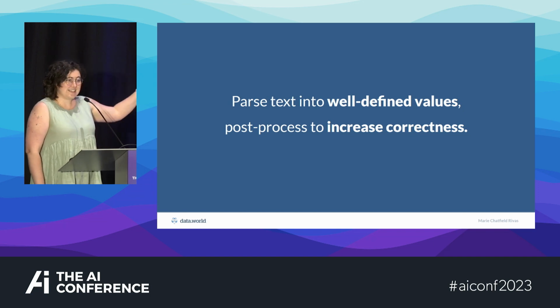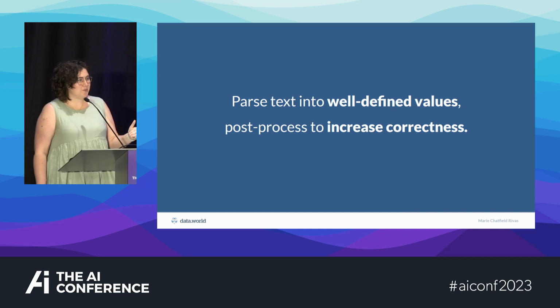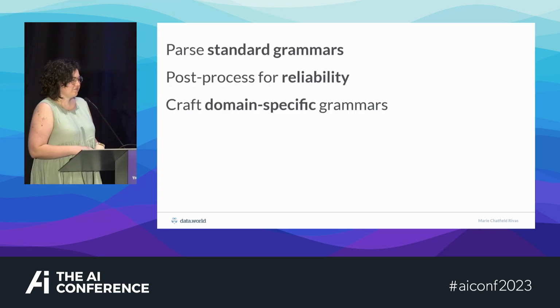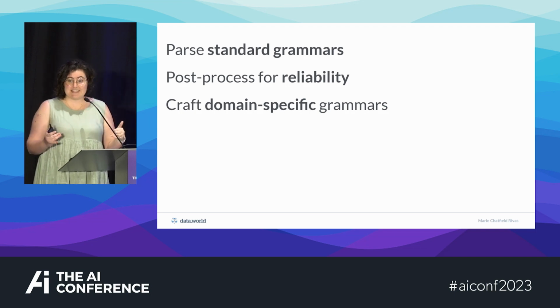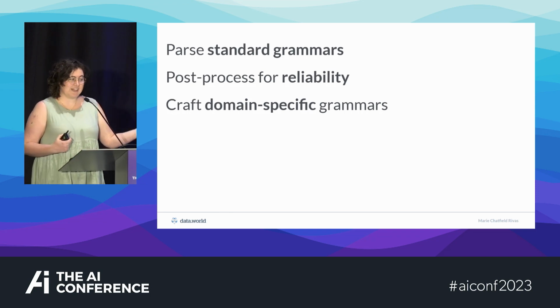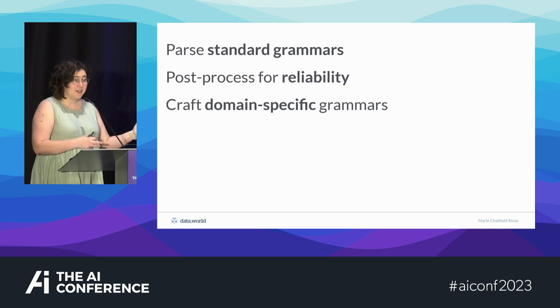We can parse the text we get back from our large language models into well-defined values, which we can then post-process to increase the correctness. So today, I'm going to use a sample project to walk you through 3 phases of increasing complexity. We're going to start out with using standard grammars you already know. We're going to talk about how you can post-process once you have that parsed text in those standard grammars. And then we're going to talk about crafting your own domain-specific grammars.